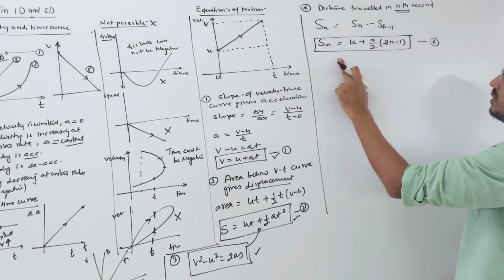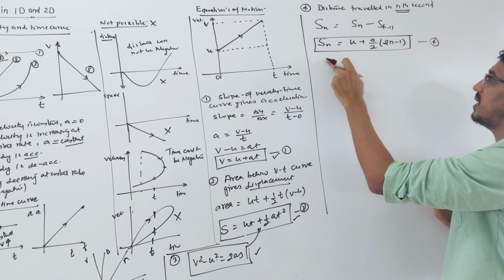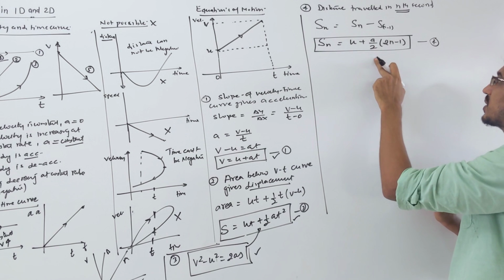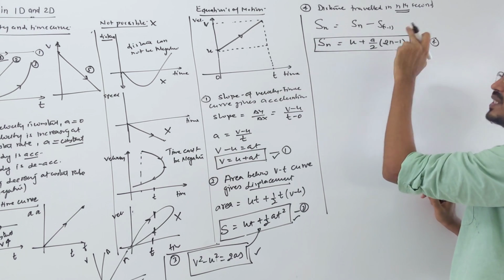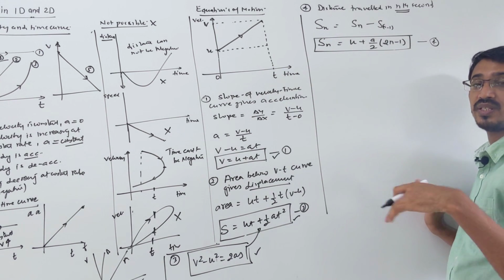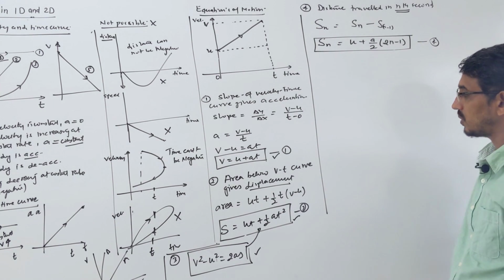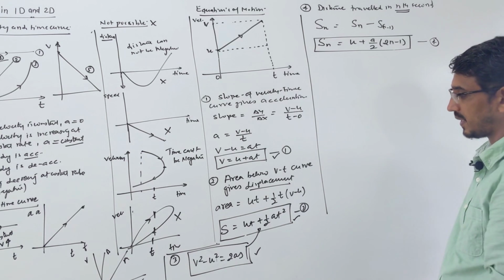So this is the fourth equation. Sn, the distance traveled in n seconds, is what? U, the initial speed, if it is given, okay? If not given, it is 0. a by 2 is the acceleration term, and 2n-1 means which second they are asking about. What is the velocity in the 10th second, or what is the distance traveled in the 10th second? You put 10 here, right? So this is called what? Now, distance traveled in the nth second.